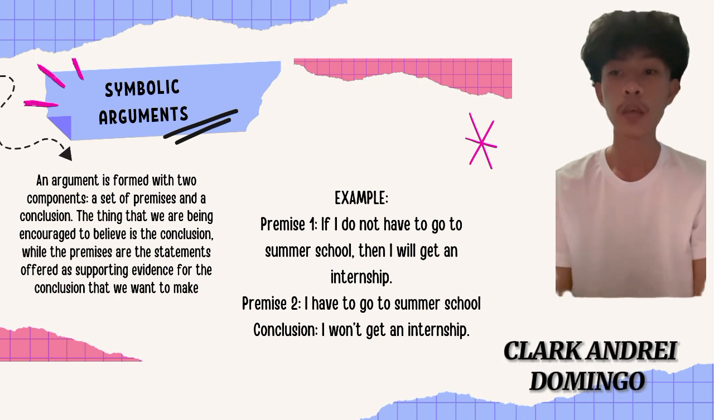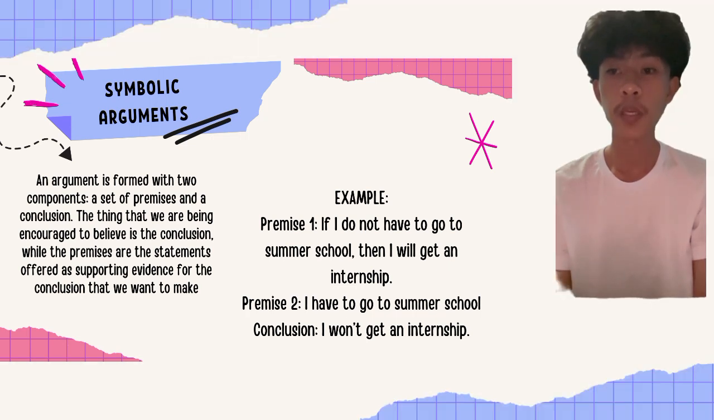Symbolic arguments. An argument is formed with two components, a set of premises and a conclusion. The thing that we are being encouraged to believe is the conclusion, while the premises are the statements offered as supporting evidence for the conclusion that we want to make. Here are examples. Premise 1: If I do not have to go to summer school, then I will get an internship. Premise 2: I have to go to summer school, and the conclusion is I won't get an internship.